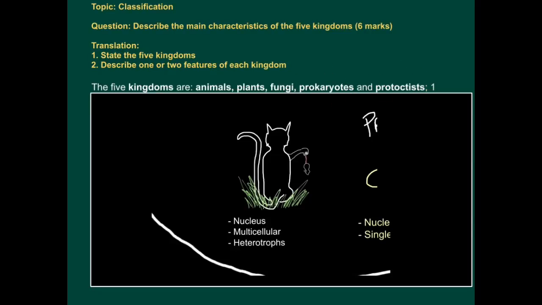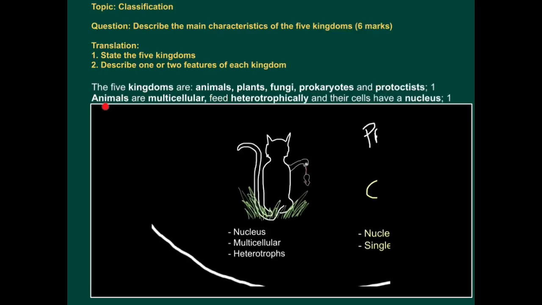These are the weird organisms that don't quite fit into any other group, so they have this kind of miscellaneous group of organisms. You can also call them protists. Animals are multicellular, that means they're made of many cells. They feed heterotrophically, that means they have to feed on other organisms to obtain their energy, and their cells have a nucleus. That's where their genetic information is stored. So any organism that has these features is an animal.